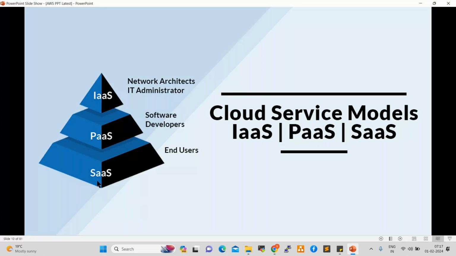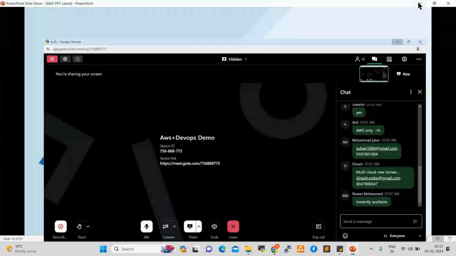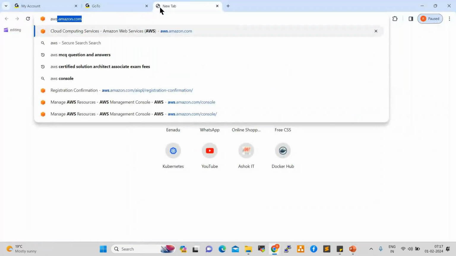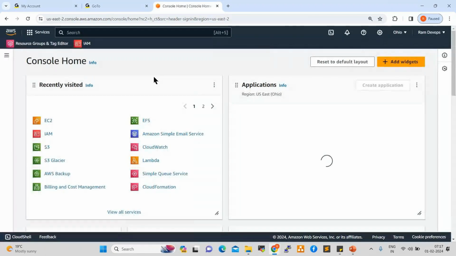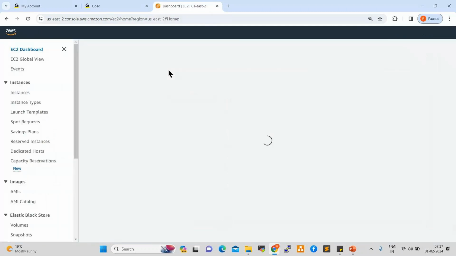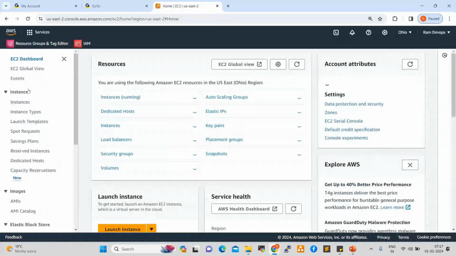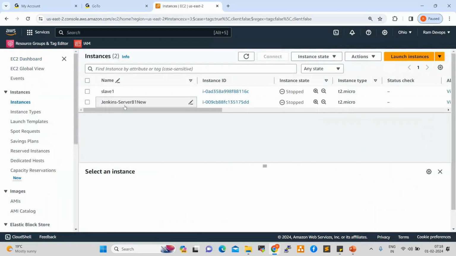So infrastructure as a service. For example, this is my cloud platform. In this IaaS, what we will do? We take one server. On top of that, we deploy Jenkins. So this is one server, this is one EC2 instance.